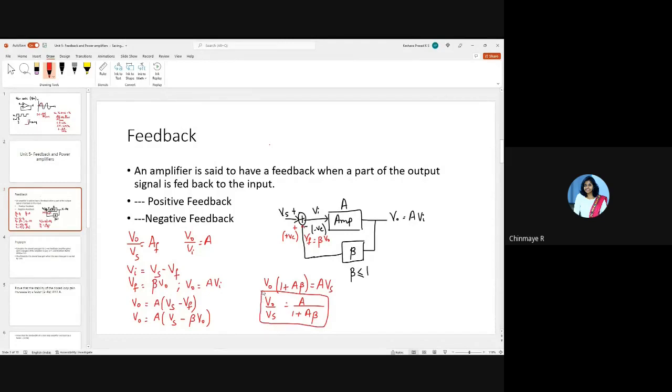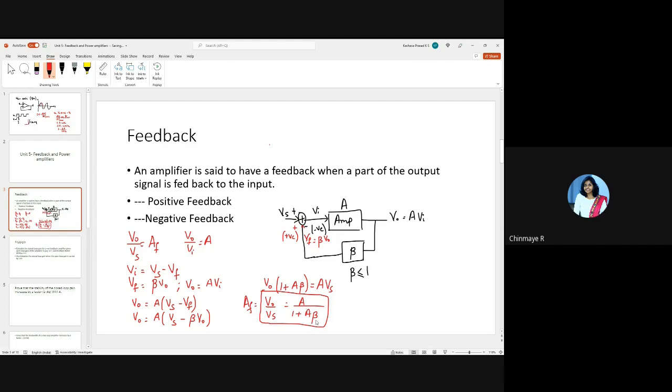Is this clear? So what does this mean? If the open loop gain of the amplifier is A, then the closed loop gain, when you close the loop of it with the feedback factor beta, then the gain of the closed loop amplifier, which is AF, decreases by a factor 1 plus A beta.